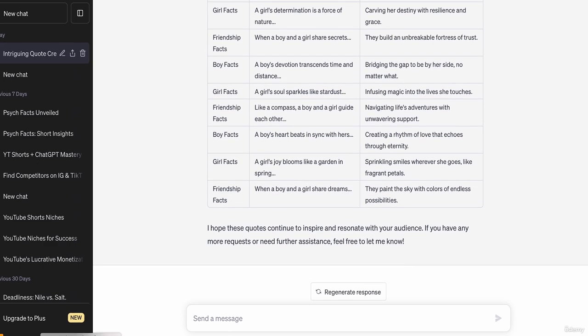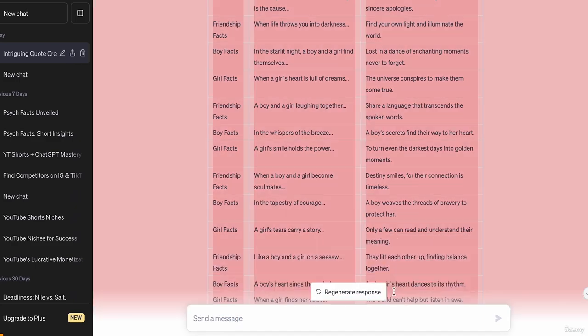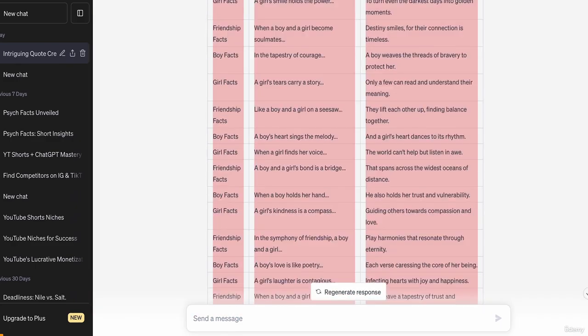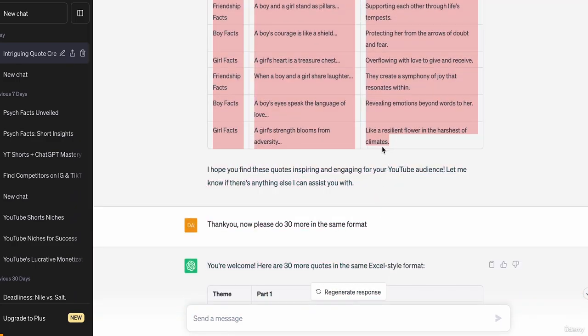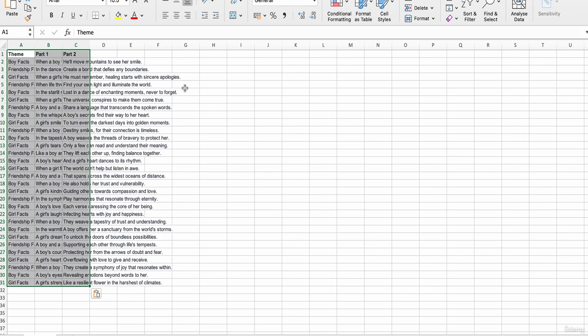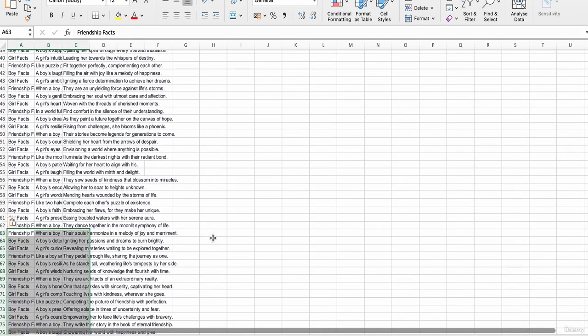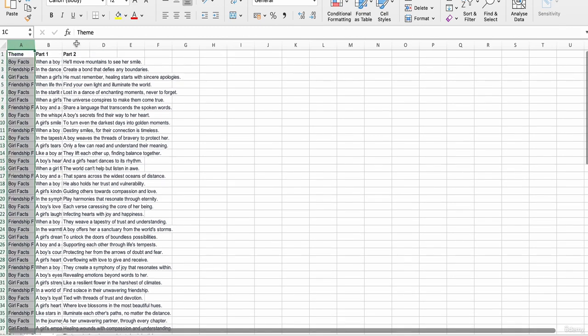So what we're going to do now is get our Excel sheet open, and basically, guys, just copy and paste. So if we scroll all the way down here, it's really annoying to scroll on ChatGPT. So go to the bottom there, copy, open Excel up, and paste. That literally is what it is, guys. So go back to ChatGPT and copy all of them now. Okay, so now we've got 90 in there. We'll just open these up here.